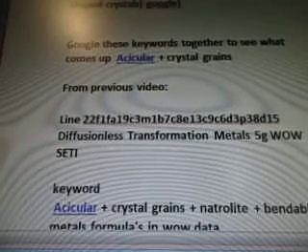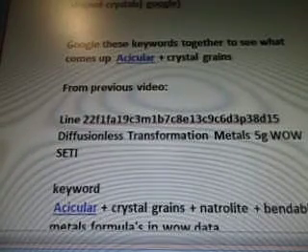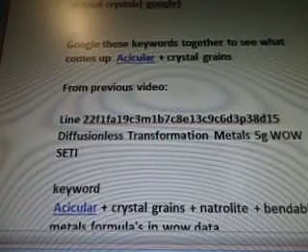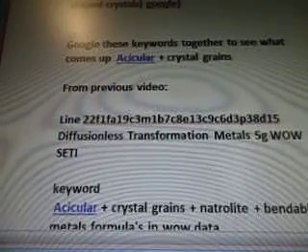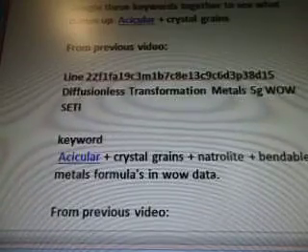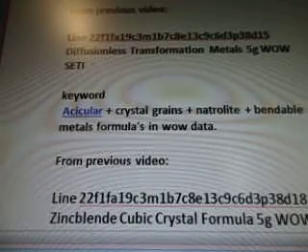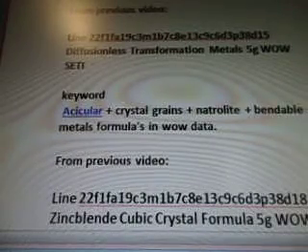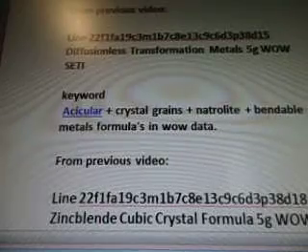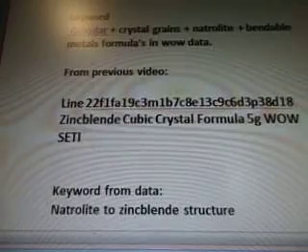Line 22f1fa19c3m1b7c8e13c9c6d3p38d15, and it's diffusionless transformation metals 5G Wow Seti. So then I worked on the keywords acicular and crystal grains, natural light, and bendable metals formula in the WOW data from a previous video.